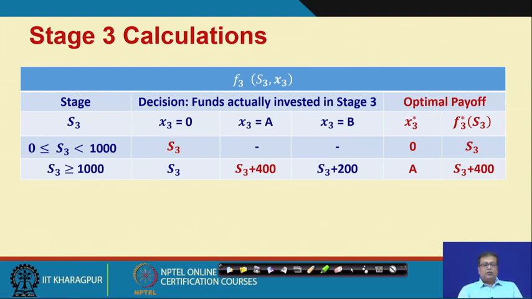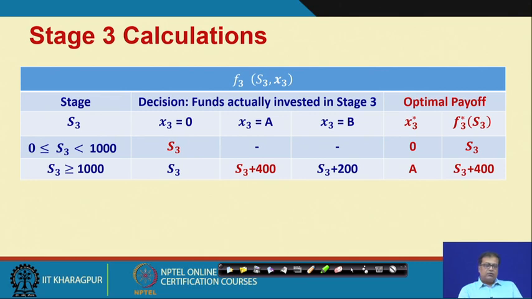Is it all right? So, the important point is, what is the optimal payoff under those two situations? Out of these S3 plus 400 and S3 plus 200, we can clearly see that S3 plus 400 is the higher value. So, obviously, that is our optimal payoff, and x3 star will be A. That means, in the third stage, it is optimal to go for an investment into A if we have more than 1000 rupees.